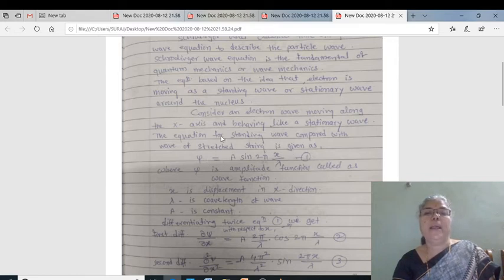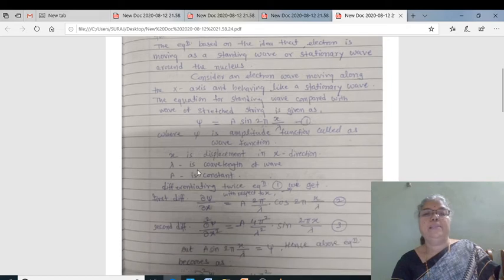The equation of a standing wave is given by psi equal to a sine 2 pi x by lambda, where psi is the wave function, x is the displacement in the x direction, lambda is the wavelength of the wave, and a is a constant.